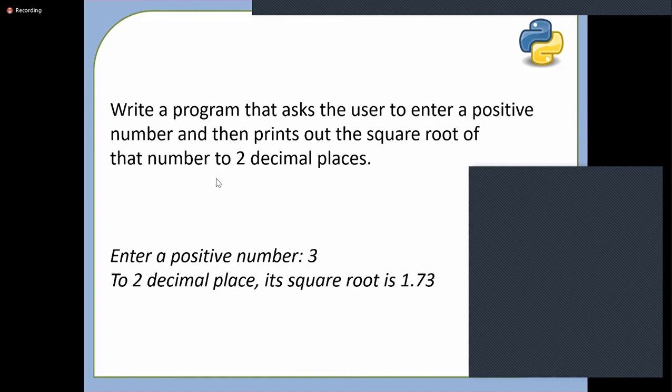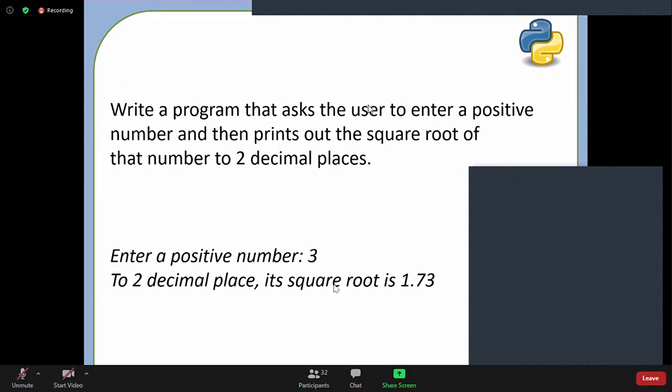I hope the question is clear. You have to write a program where you will ask user to enter any number, so user will enter the number, and you have to print the square root of that number. So use your intelligence, use your previous programming language knowledge, and try to implement this program.